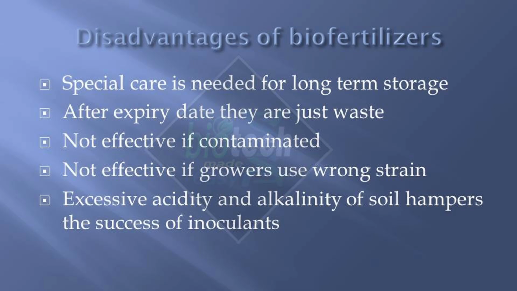They are not effective if contaminated. That is another problem, because these are microorganisms, and many other microorganisms are present in the soil, in the environment, and air. This formulation can be contaminated, and if it is contaminated, then you may not get good results in the field. They are also not effective if growers use the wrong strain. That is very important, because in chemical fertilizer, you're using urea. You know that urea is good because it has nitrogen. So you use urea for any crop.